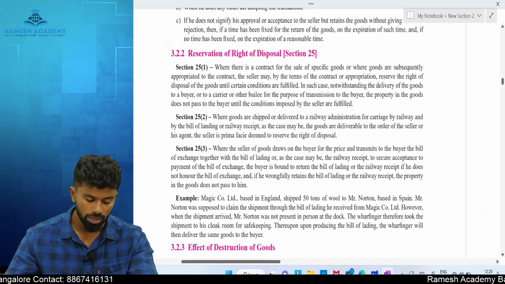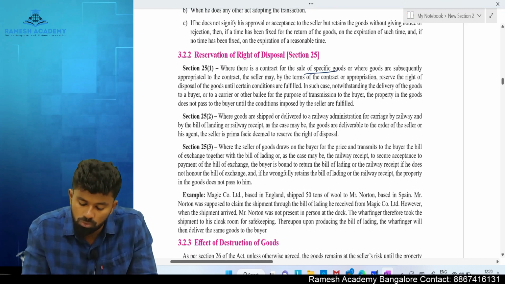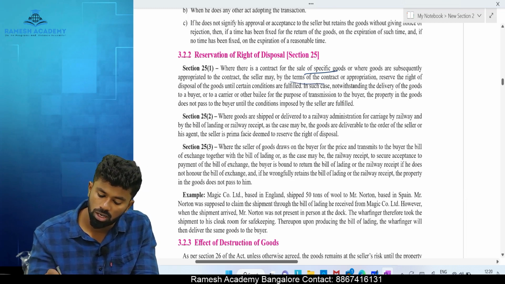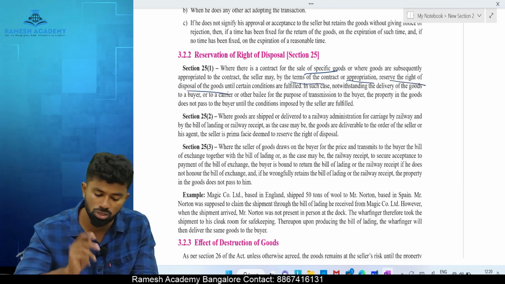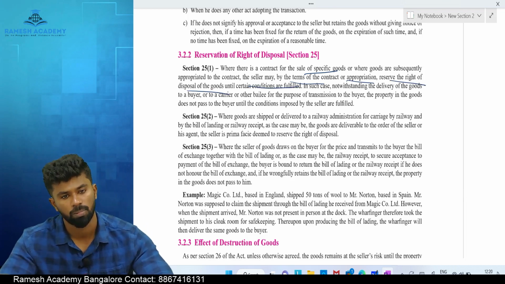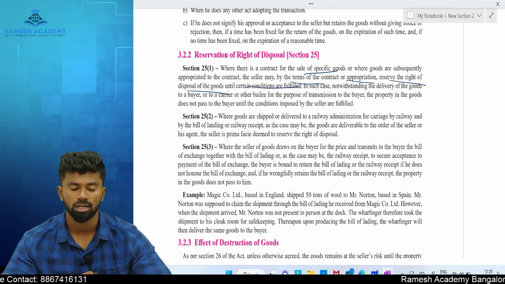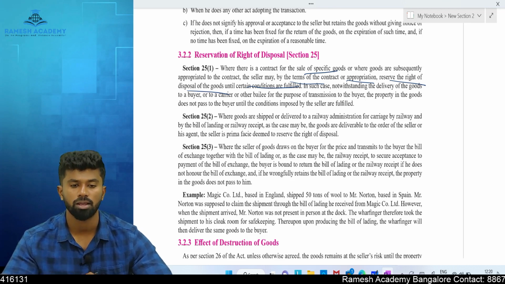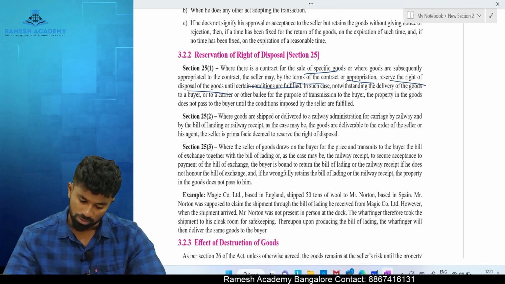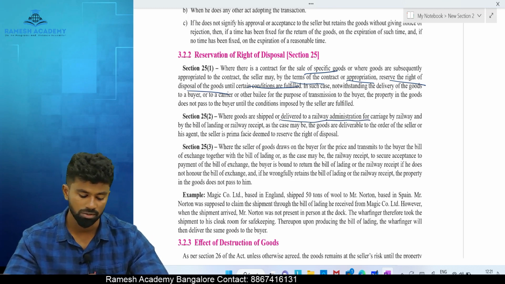Okay, section number 25, subsection 1. Where there is a contract for sale of specific goods, or where goods are subsequently appropriated to the contract, the seller may, by terms of the contract or appropriation, reserve the right of disposal of the goods until certain conditions are fulfilled. If the seller reserves the right of disposal with certain conditions, unless the buyer fulfills those conditions, ownership is not transferred.